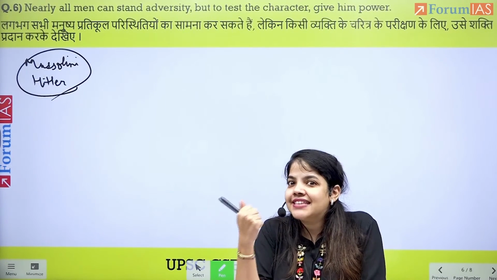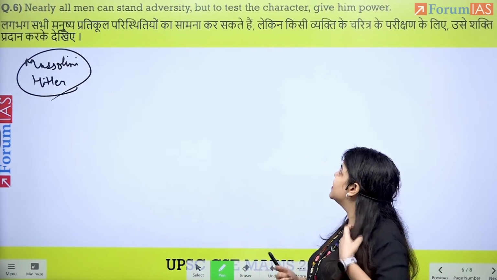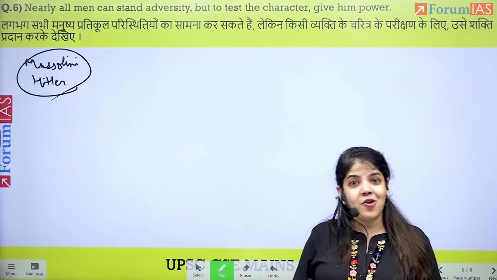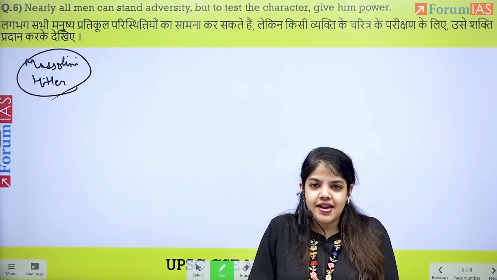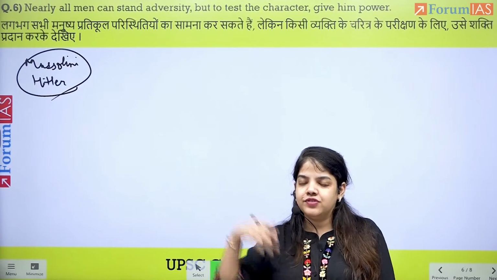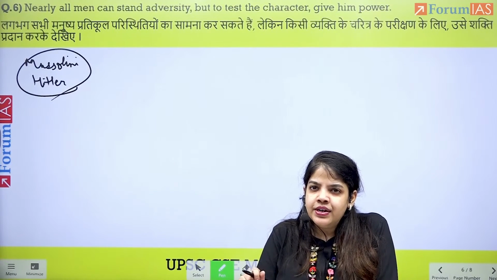So they could not stand that. Nearly all men can stand adversity, so they will all perform, they will all come out. But to test their actual character, you give them power. We've discussed the example of Mussolini and Hitler.